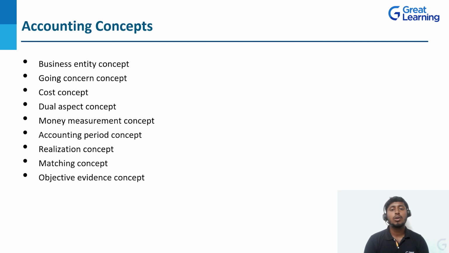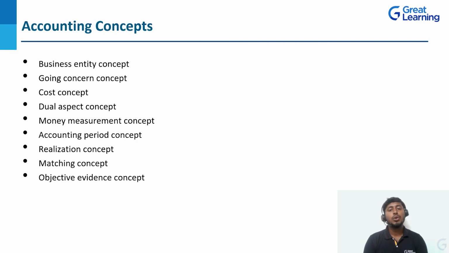Next, cost concept. Cost concept is nothing but whatever transaction we are going to record, we need to measure in terms of money, correct? But we need to calculate also the per unit cost. For example, if 15,000 rupees is the fixed expense per month for a factory, then in that 15,000 how much is the per unit cost, that we need to calculate, correct? For that purpose they use this cost concept.